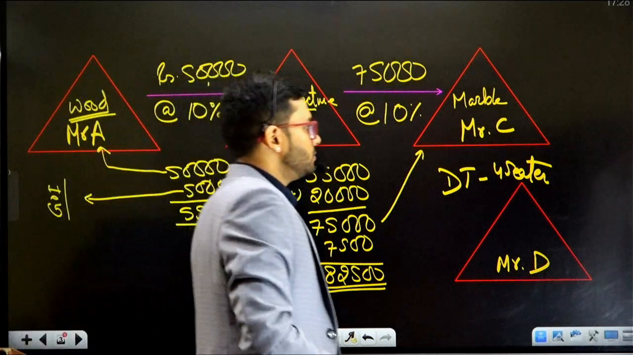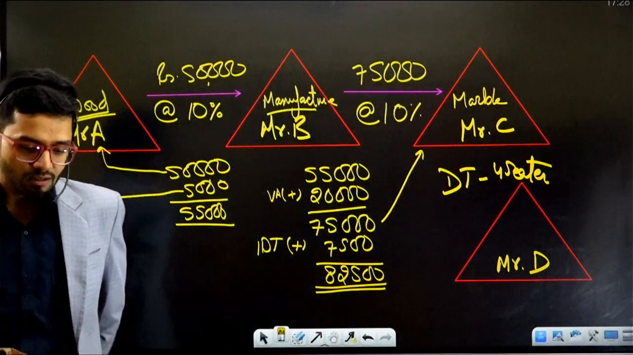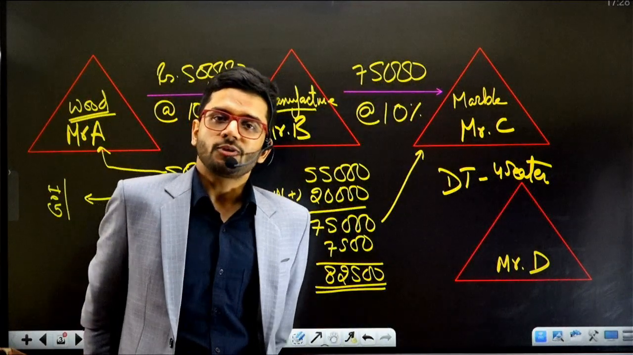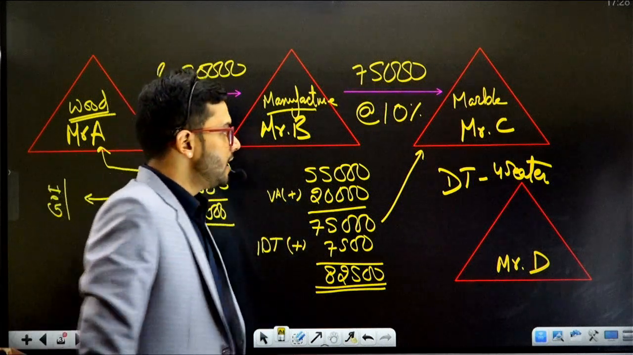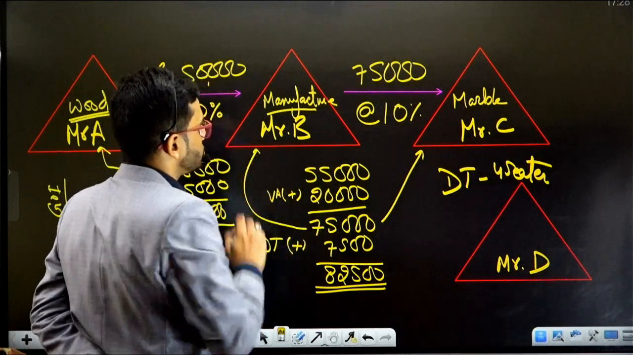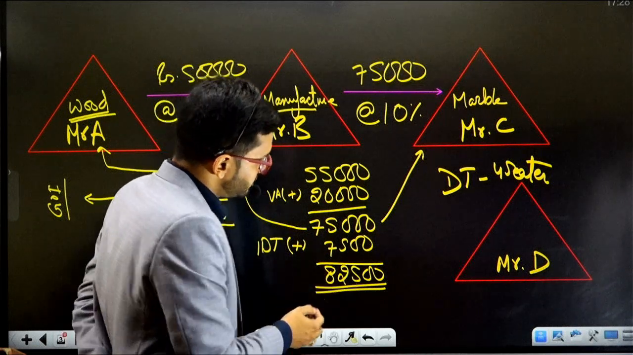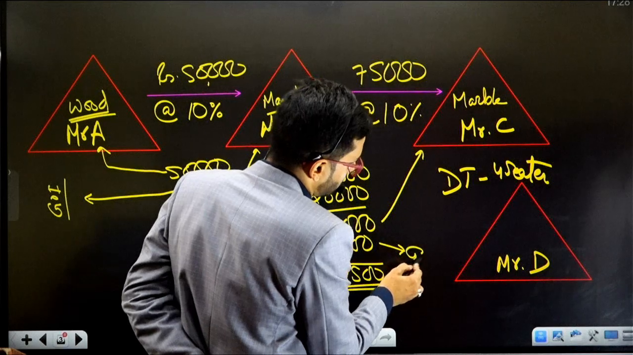82,500 is the amount which Mr. B charges from Mr. C for the goods which are prepared for Mr. C. Now, out of this 82,500, 75,000 is the amount which Mr. B is going to keep in his pocket. And the rest, which is 7,500, is going to be paid to Government of India.